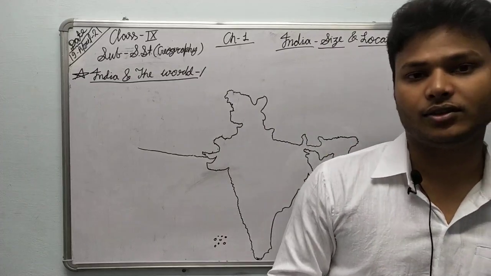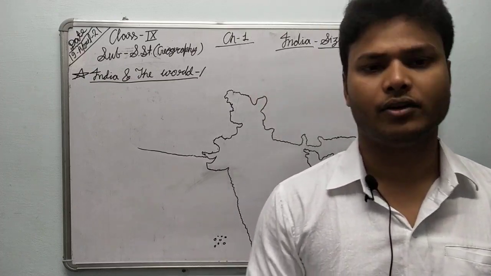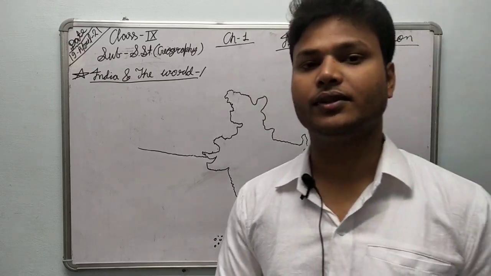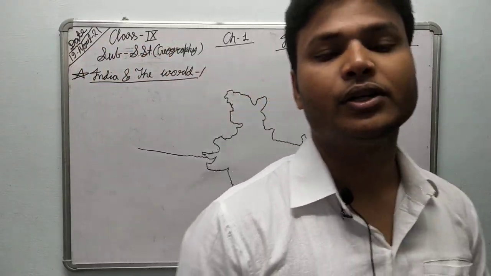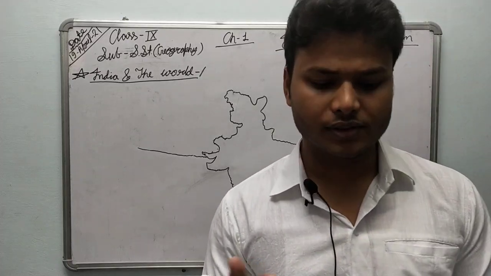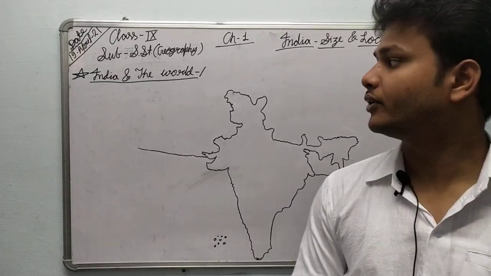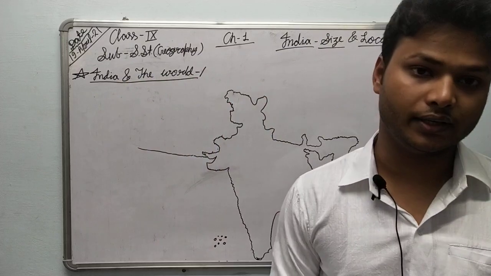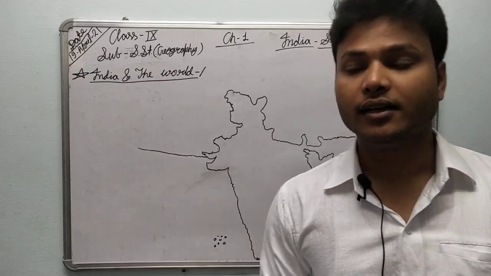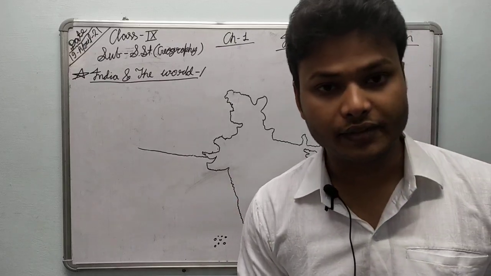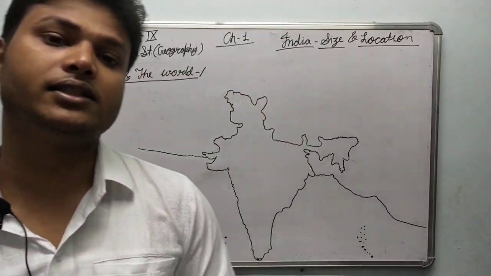and the length from Jammu Kashmir to Kerala or Tamil Nadu is 3114 kilometer, and the width from Gujarat to Arunachal Pradesh is 2933 kilometer. This was the short reference of the size of India and the location of India. But today we are going to discuss India and the world. You already know that in the world, India has the 7th position in area. India is the 7th largest country of the world.